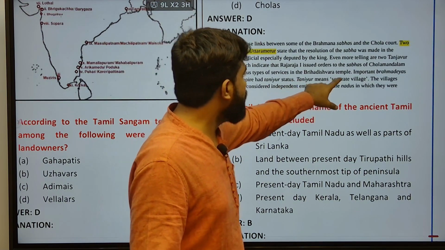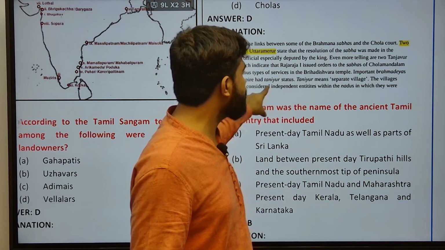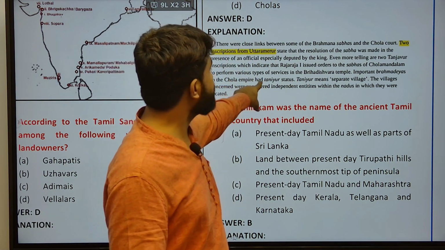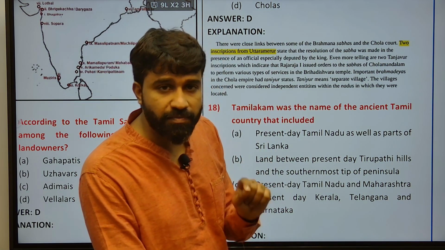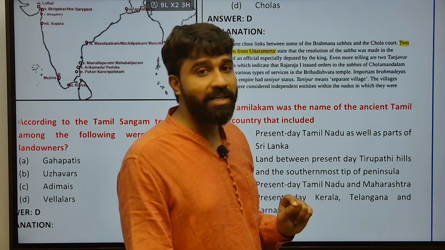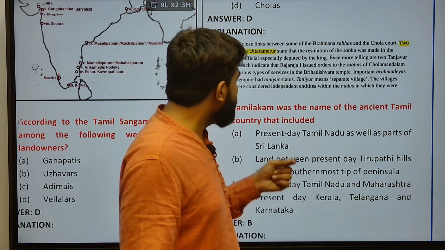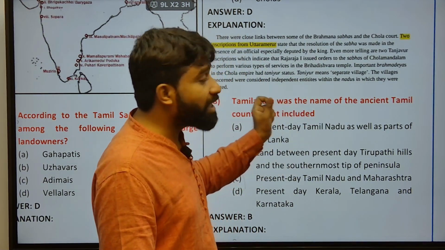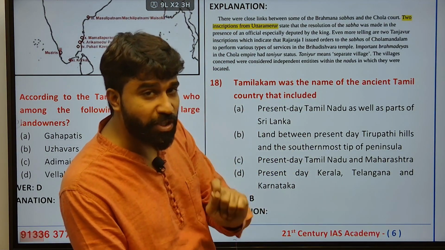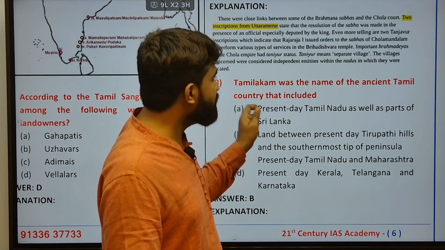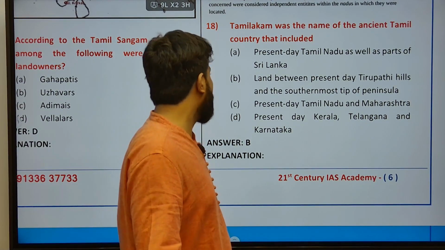Even more telling are two Tanjavur inscriptions indicating that Rajaraja I issued orders to the Sabhas of the Chola Mandalam to perform various types of services in the Brihadishwara temple. So the temples were not only places for worship, but also places for service delivery and welfare schemes implemented through the temples by the kings. That is also very important. And Tanir means a separate village. The villages concerned were considered independent entities within Nadus. That is the greatest administrative testimony during the times of the Cholas.